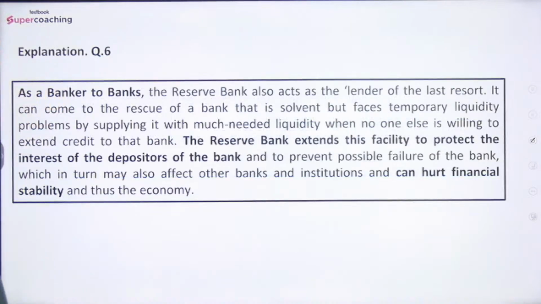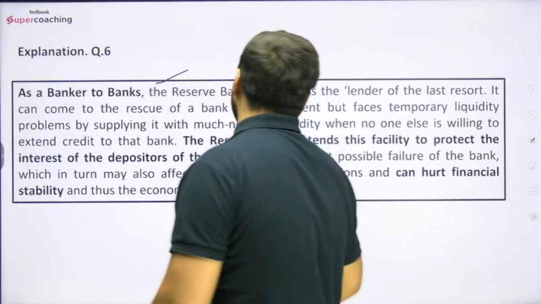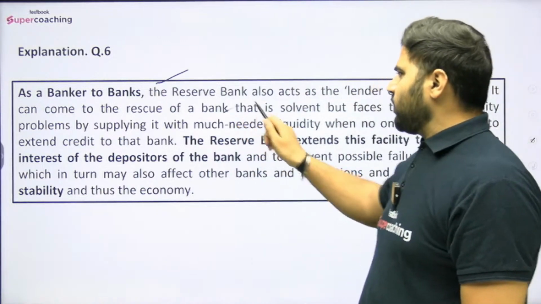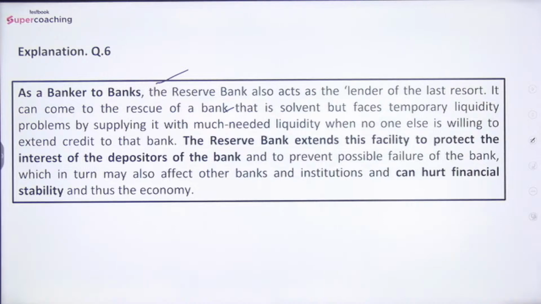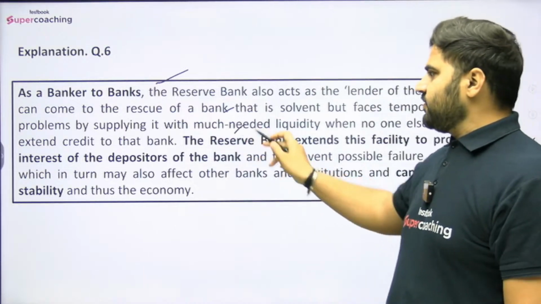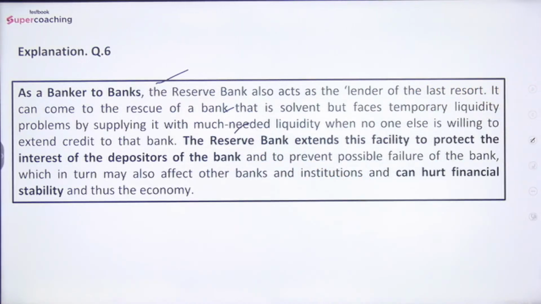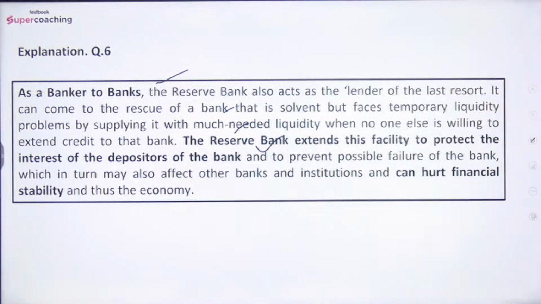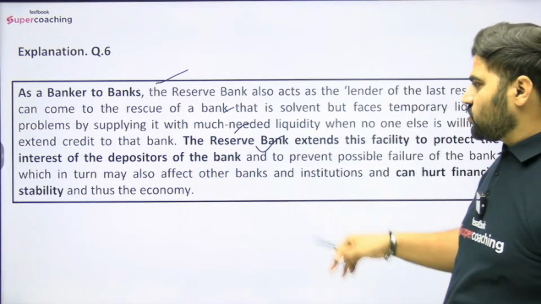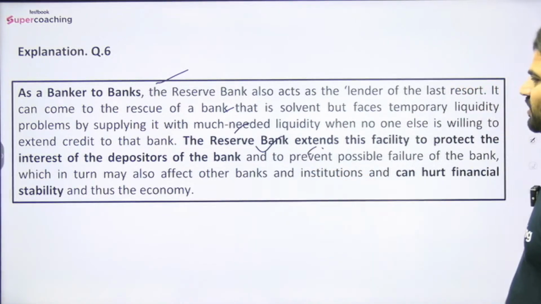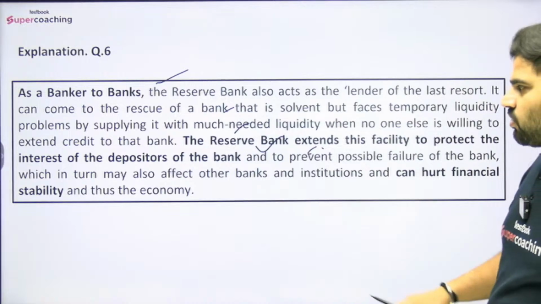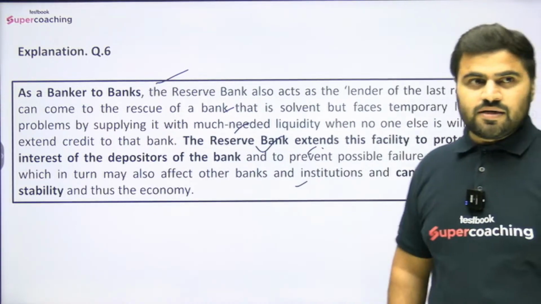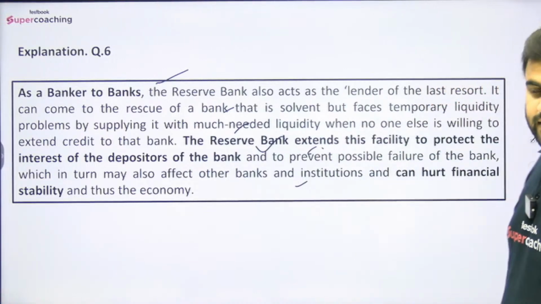Got it? So you can read also, as a banker to banks, the RBI also acts as the lender of the last resort. It can come to the rescue of a bank that is solvent but faces temporary liquidity problems by supplying it with much needed liquidity when no one else is willing to extend credit to that bank. The Reserve Bank extends this facility to protect the interest of the depositors of the bank and to prevent possible failure of the bank, which in turn may also affect other banks and institutions and can hurt financial stability and thus the economy. ठीक है?